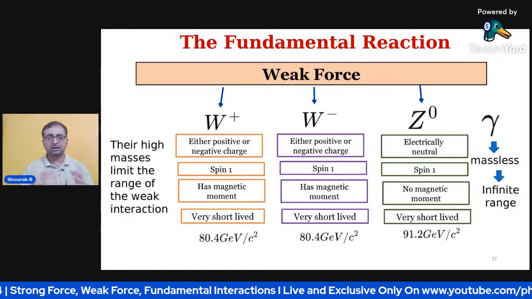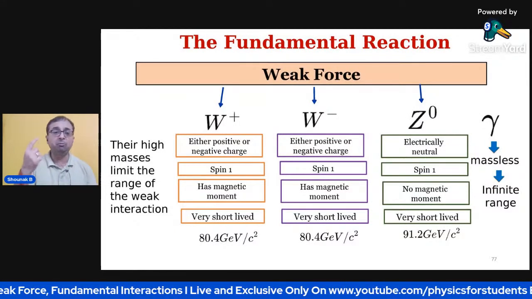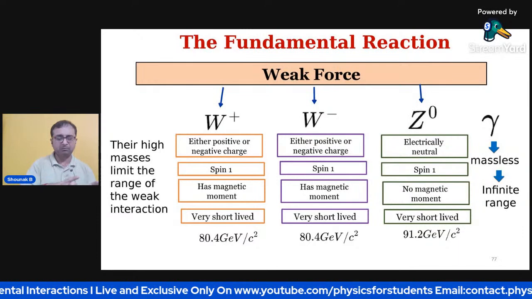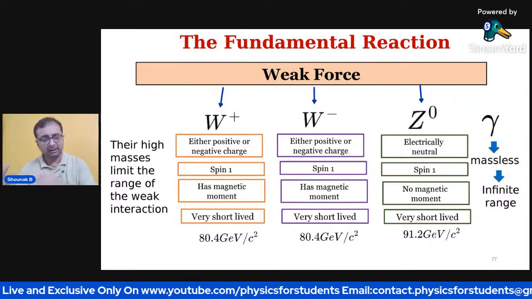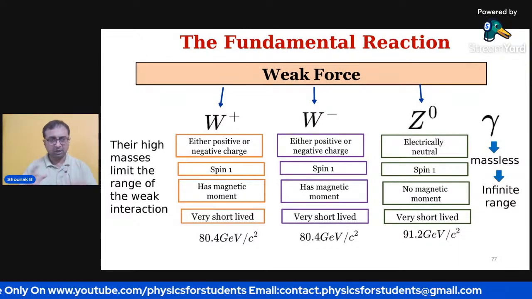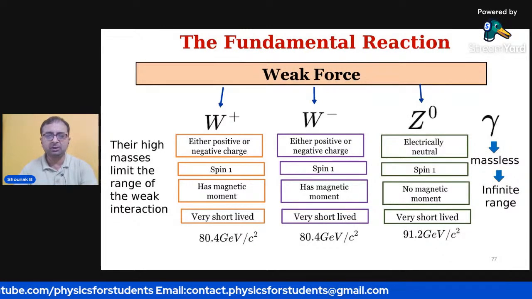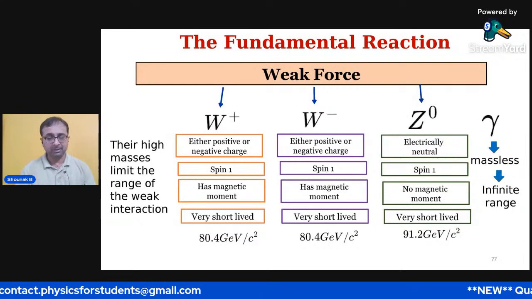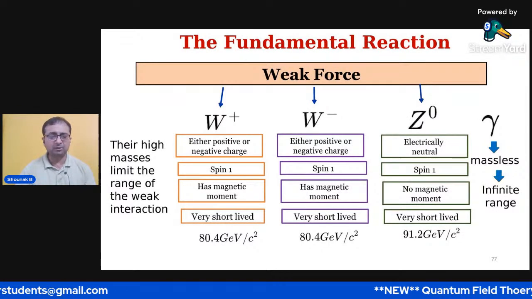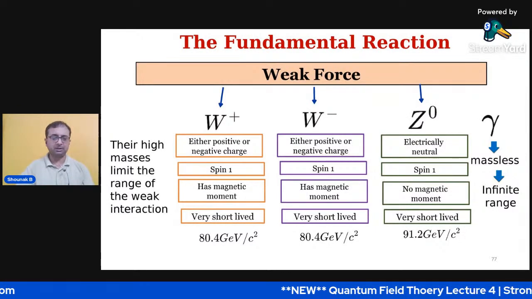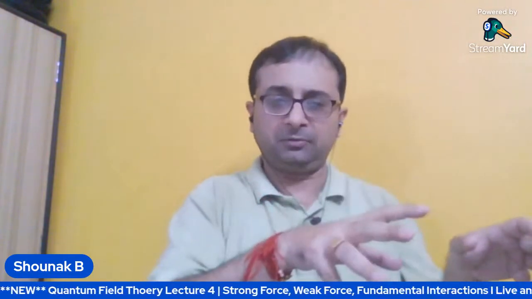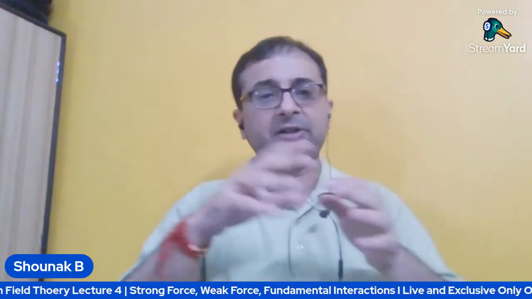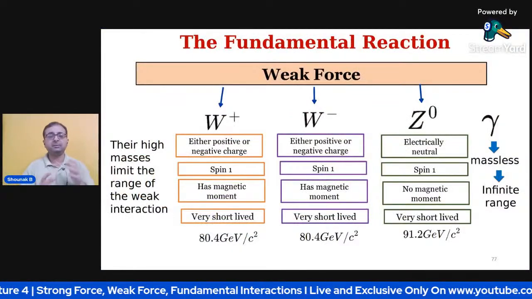Z0 bosons are electrically neutral. They have a spin 1. Remember, these have spin 1, and W minus also has spin 1. So that means these weak force carriers, because they have integer spin 1, are bosons. Remember, if you go back to my previous classes, I explained the positive integer spin bosons, and then the fermions, which have spin half or minus half. All these are very important to understand.